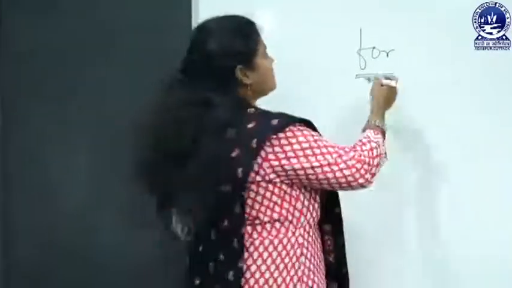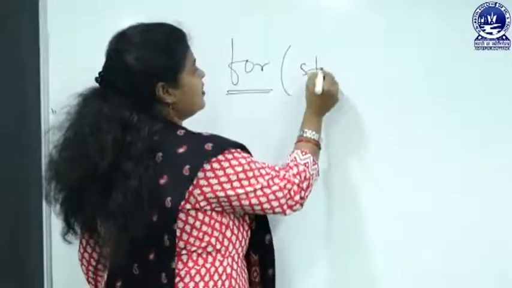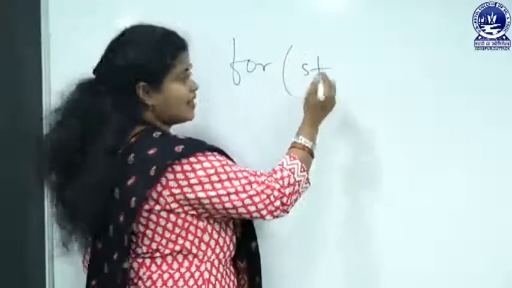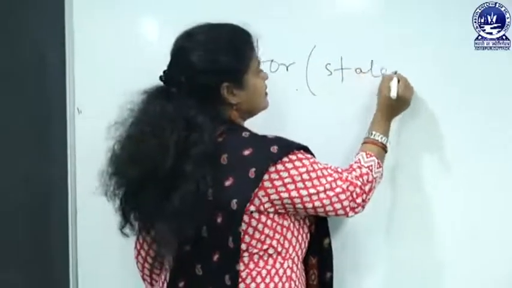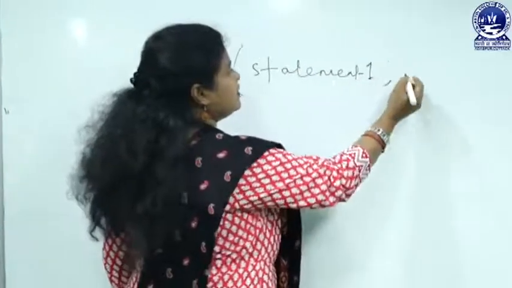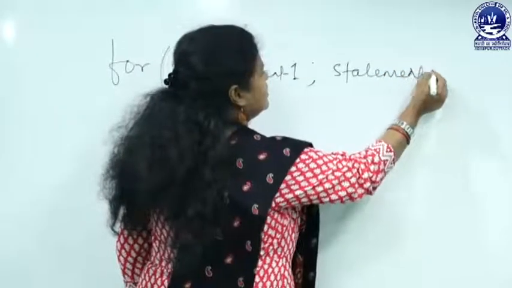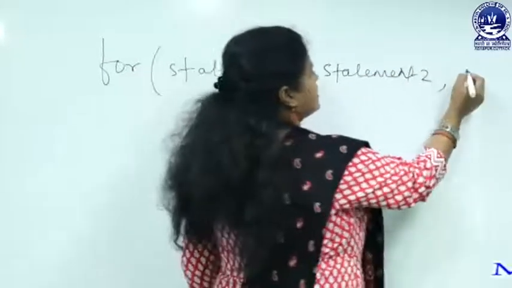Now, the syntax of for is: for, bracket start, statement 1, semicolon, statement 2, again semicolon, statement 3.